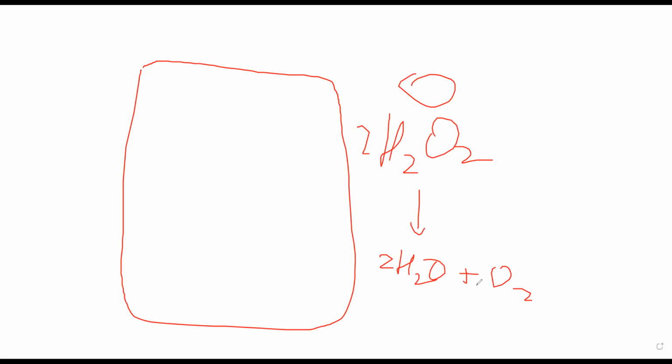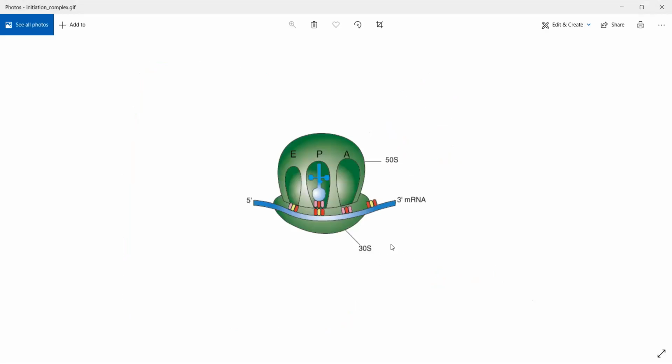Right. Then finally, the last component will be your ribosome. The last cell organelle is your ribosome. So this is an example of a ribosome. When we discuss protein synthesis, we'll go into more detail about the functions of the ribosome. But essentially, the ribosome is responsible for protein synthesis, and it has two main subunits, whether it be a eukaryotic ribosome or a prokaryotic ribosome. There are two components, a smaller component and a bigger component.